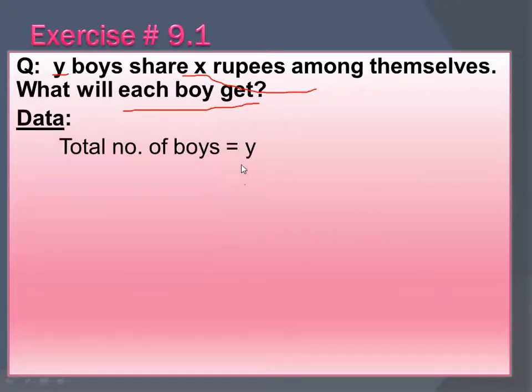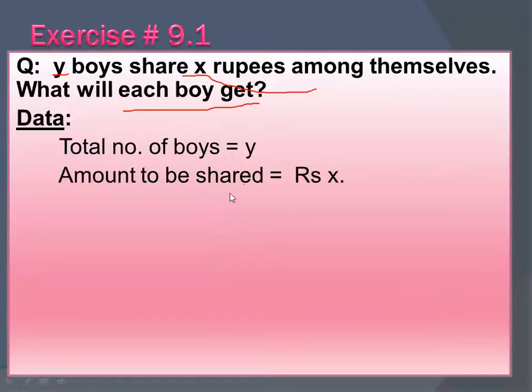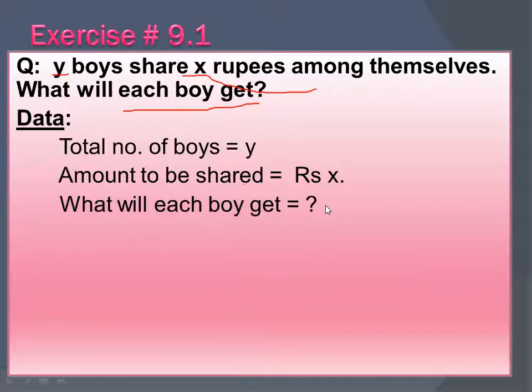Total number of boys is equal to y, and the amount to be shared is equal to rupees x. So what will each boy get? Question mark. Please tell me the solution, so that I can find out that the division is clear to you. Here you have to perform division. What will you write for division? What will be your denominator and what will be your numerator?